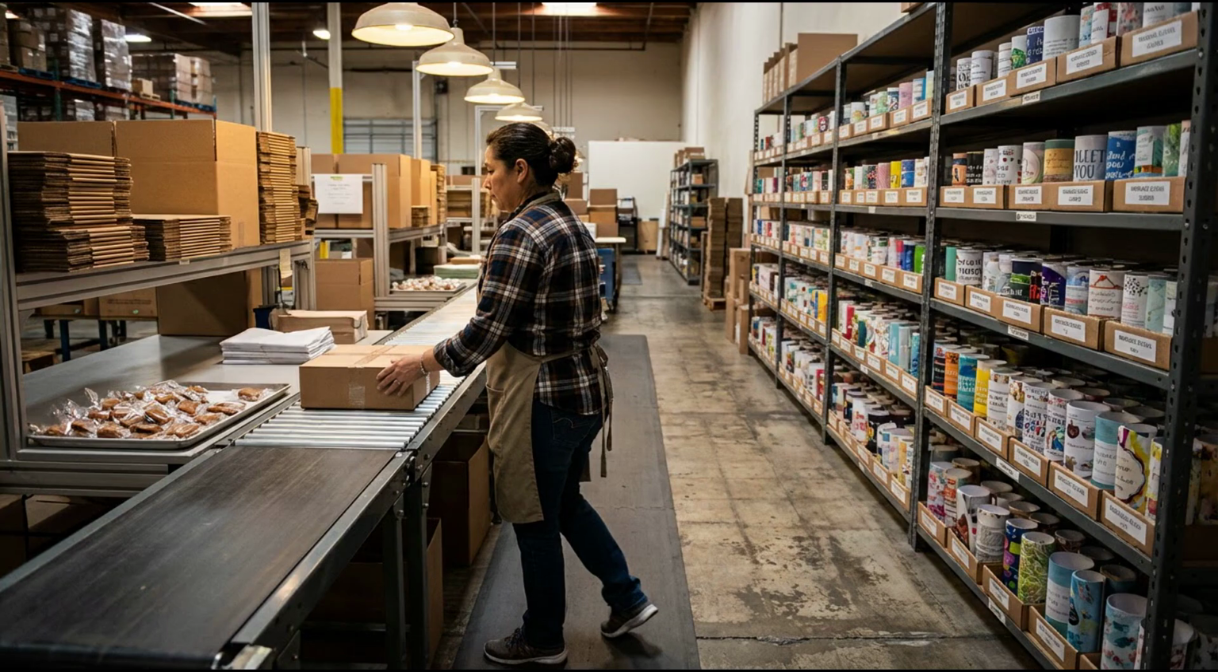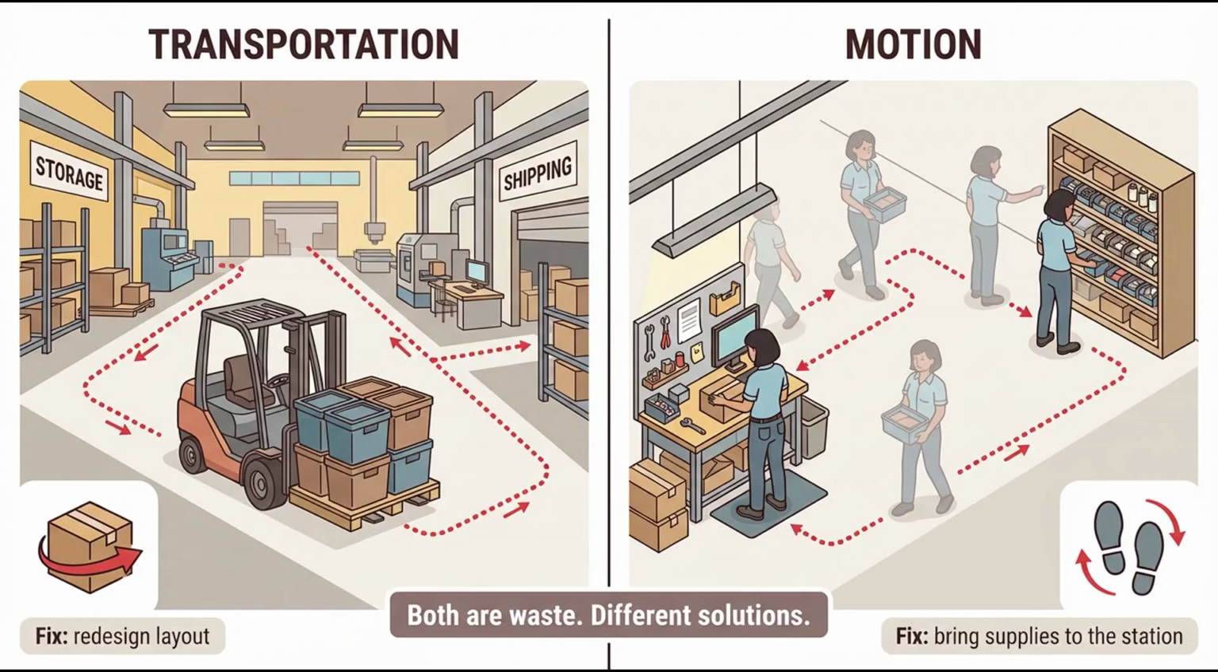The toffee did not move. Maria moved. This is motion waste. Unnecessary movement of people. Here is the simple distinction. If stuff moves, it is transportation. If you move, it is motion. This distinction matters because the solutions are completely different.